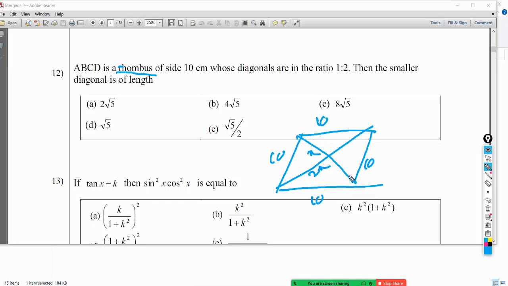Can a rhombus have two? Sorry? I didn't get it.